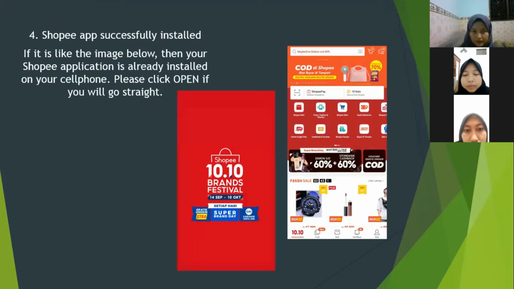Next, fourth, Shopee app successfully installed. If it is like the image below, your Shopee application is already installed on your cell phone. Please click open if you will go straight.